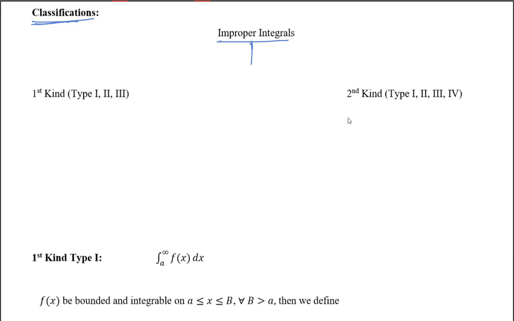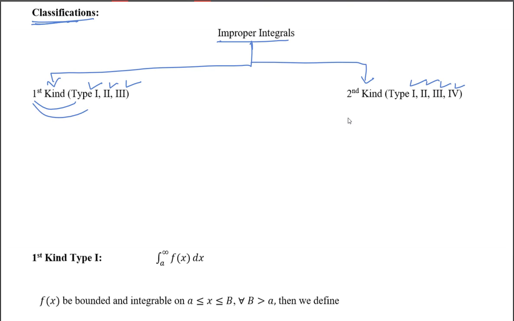Improper integrations we classify first. Improper integrations are first classified in two parts: first kind and second kind. In the first kind we have three types of classification: type 1, type 2, type 3. In the second kind we have four classifications: type 1, type 2, type 3, type 4. So these are the classifications: first kind first type, first kind second type, first kind third type, second kind first type, second kind second type, second kind third type, second kind fourth type.